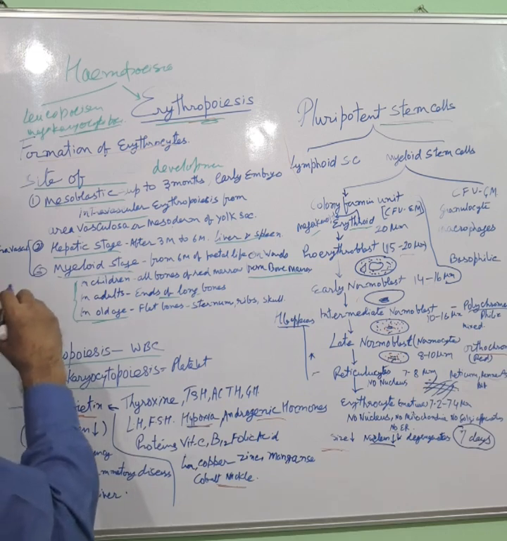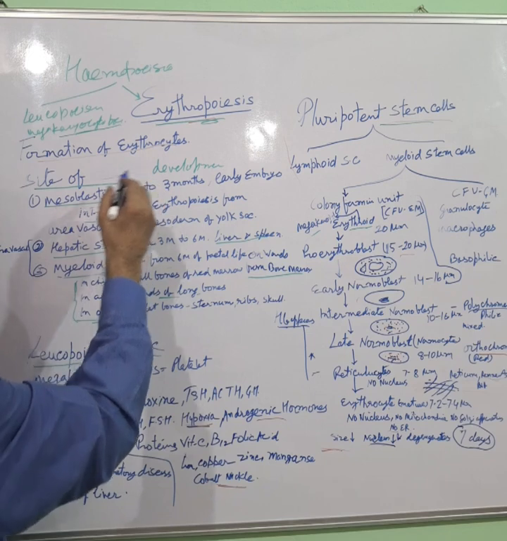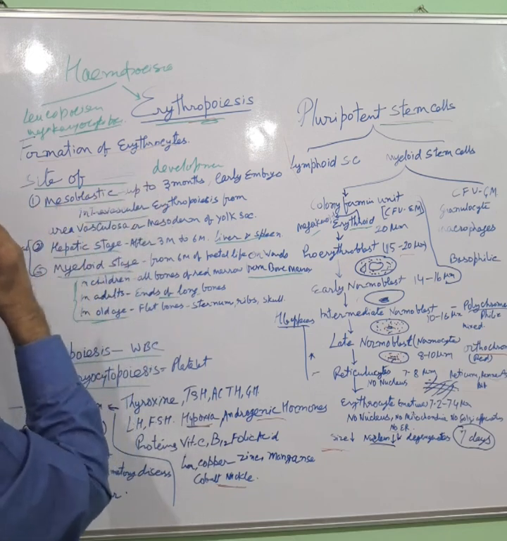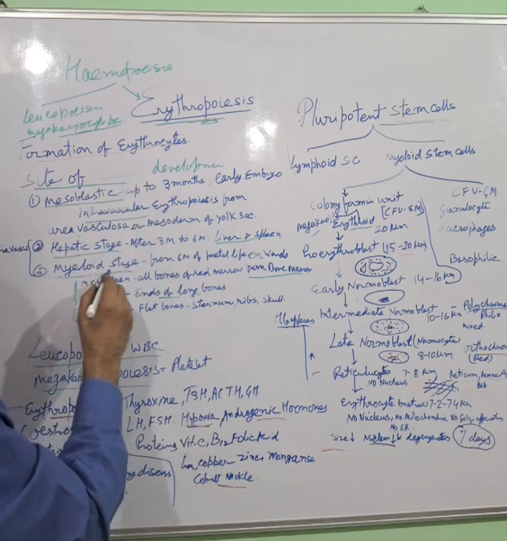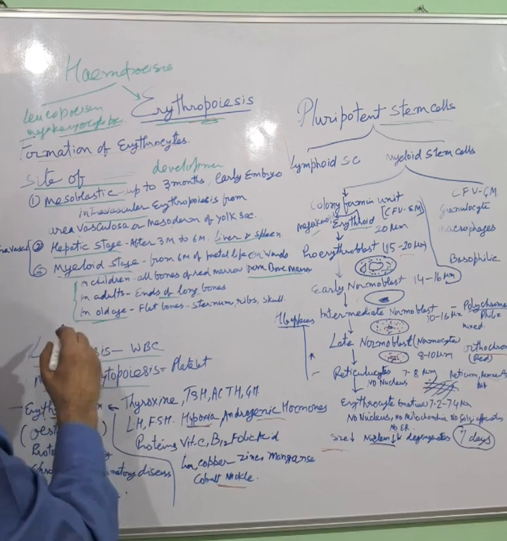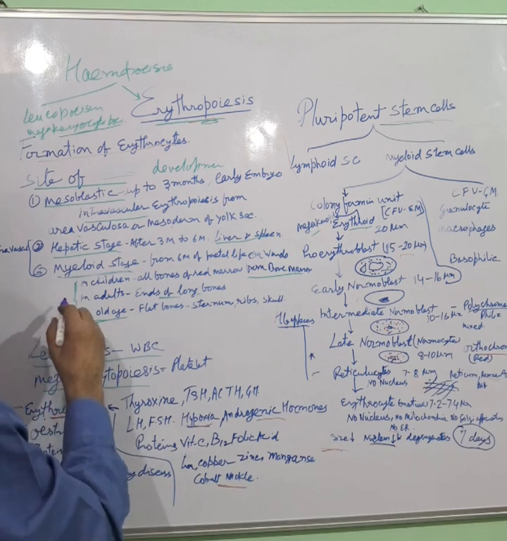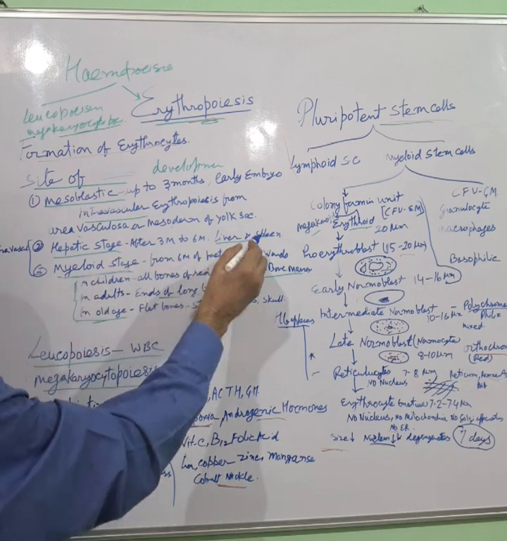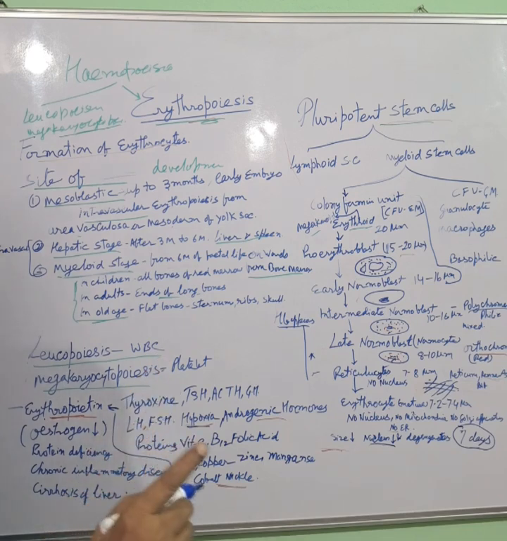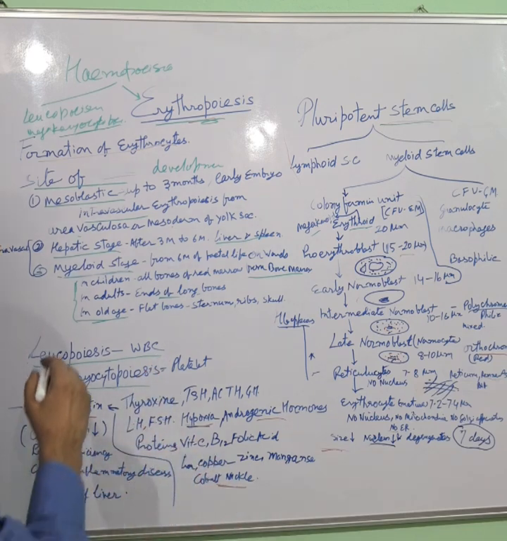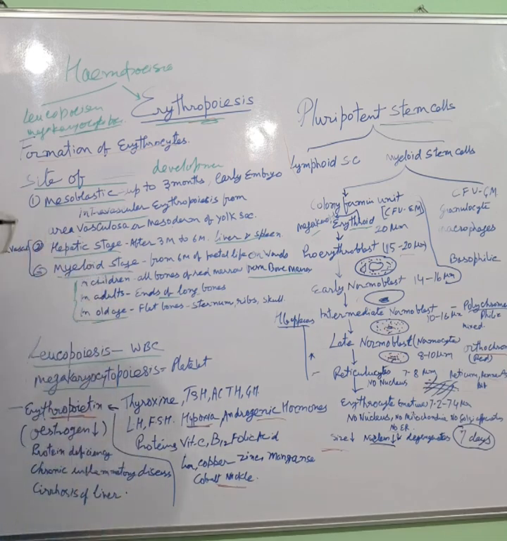These are the stages, site of development: first is mesoblastic stage, hepatic stage and myeloid stage. In adults, in emergency, in certain cases, liver and spleen, especially liver, may start forming erythrocytes. This is about the site of development.